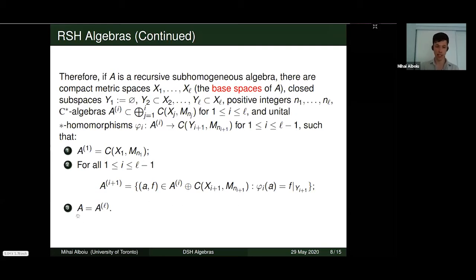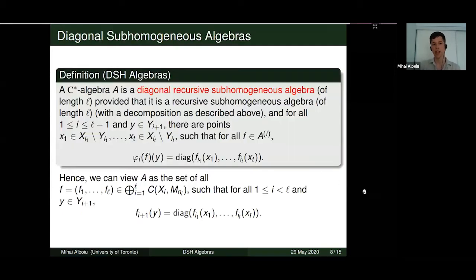And then the given starting final recursive subhomogeneous algebra is just the final stage building block in this decomposition. Now, of course, if we have a recursive subhomogeneous algebra, the decomposition is not necessarily unique. But when we speak about a recursive subhomogeneous algebra, we're assuming that it comes equipped with a decomposition of this form.